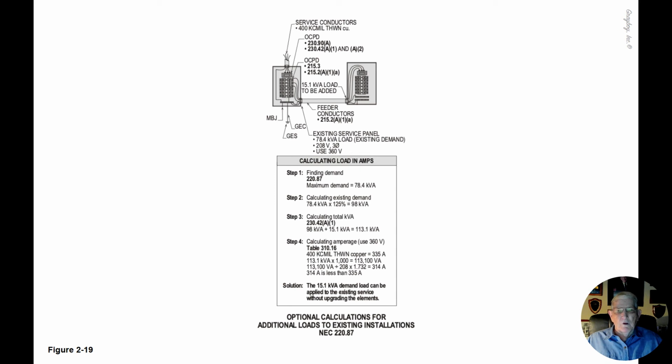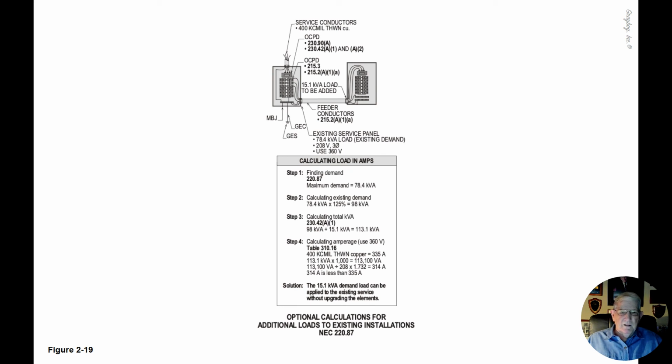Step three, we're applying 230.42(A)(1) for the service conductors, with the load being added to them, and 98 kVA plus 15.1 kVA is equal to 113.1 kVA. Step four now, we're applying the calculation. 400 kcmils, as previously stated. Each conductor is worth 335 amps each. Now 113.1 kVA times 1,000 equals 113,100 VA.